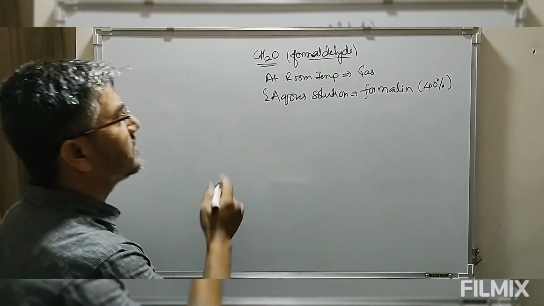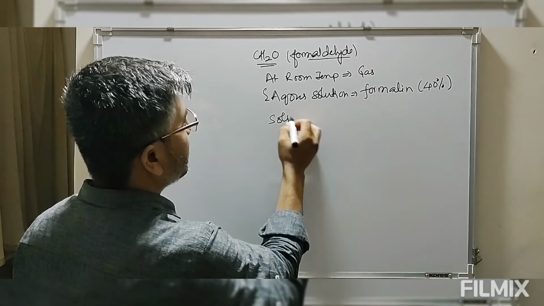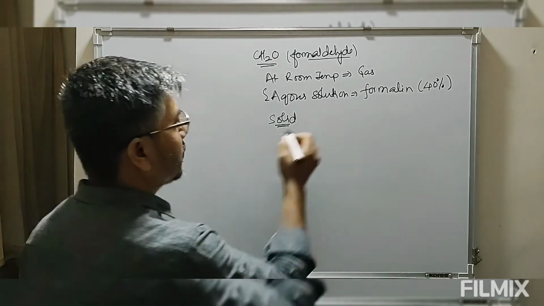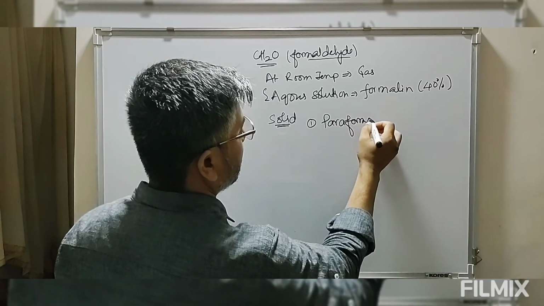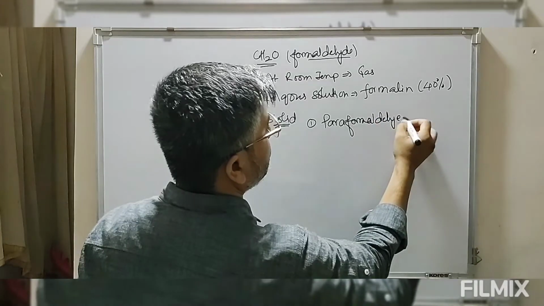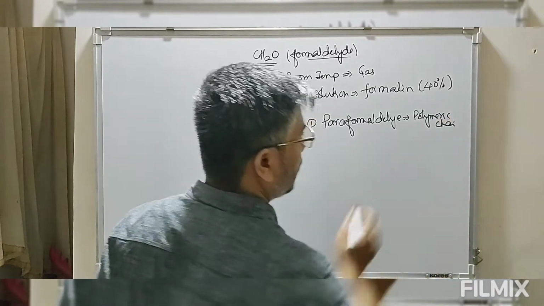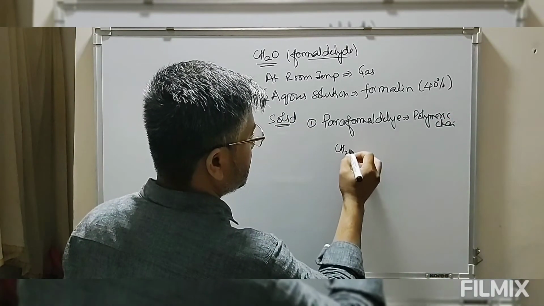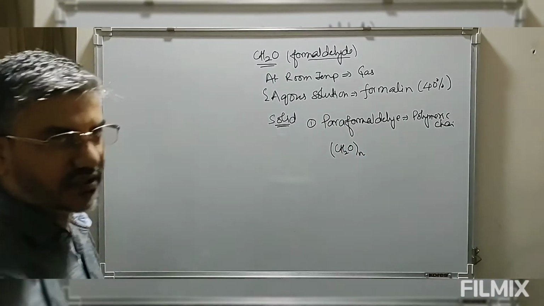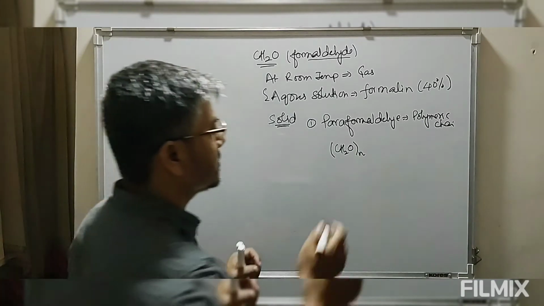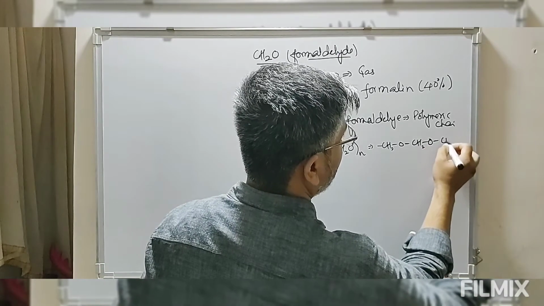Apart from this, formaldehyde is also found in the form of a solid. In solid form, it is stored as paraformaldehyde. This is a polymeric chain of CH2O units.